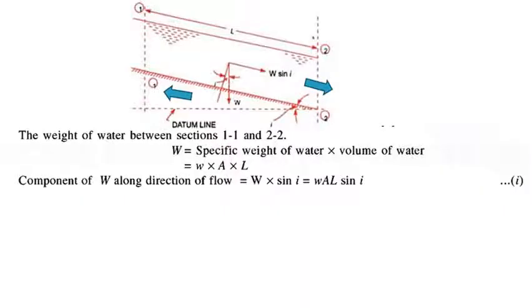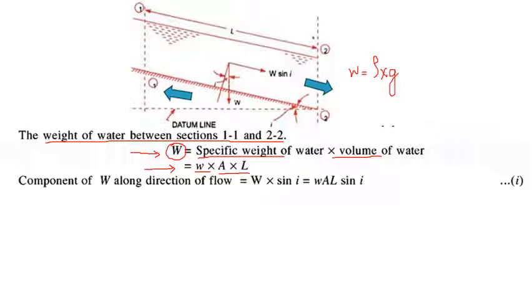Weight of the water between sections 1-1 and 2-2 is denoted by W, and it is given by the product of specific weight of water and volume of water. Here specific weight is denoted by w. w is equal to rho into g, that is density into acceleration due to gravity. That is the specific weight. Volume is given by area of cross section multiplied by length of the channel. Hence W, the weight of the water between sections 1 and 2, is given by w into A into L.